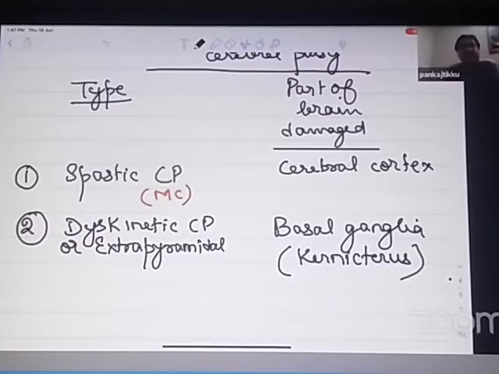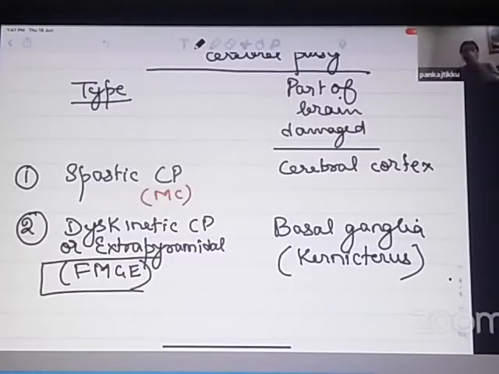So when kernicterus leads to cerebral palsy, it will lead to which type of cerebral palsy? It will lead to a dyskinetic cerebral palsy. This is again an FMGE question. Kernicterus leads to which type of cerebral palsy? If you remember, among the causes of cerebral palsy, I told you prematurity, low birth weight, kernicterus, TORCH infections, meningitis. Kernicterus leads to which type of cerebral palsy? Kernicterus leads to a dyskinetic cerebral palsy. It usually does not lead to a spastic cerebral palsy. There is no increased tone, but there are choreoathetoid movements like this. So it will be dyskinetic cerebral palsy.